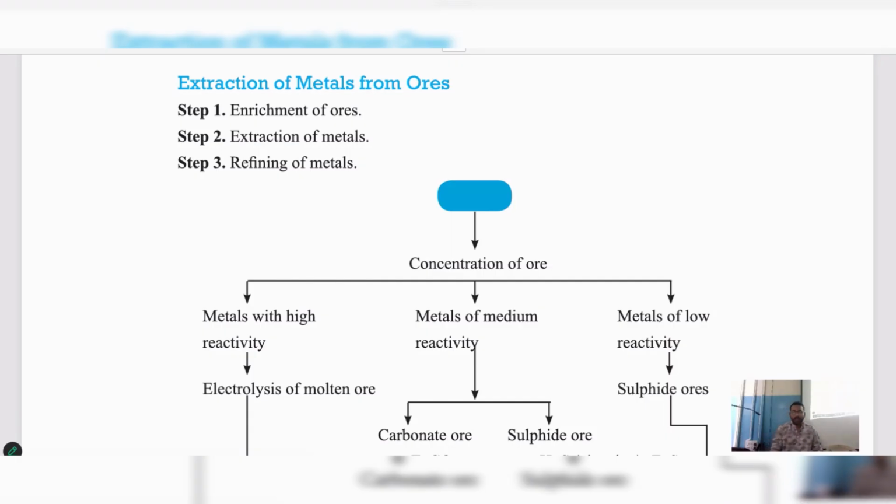Very interesting. Extraction of metals from its source. It follows three steps. How many steps are required? Three steps to extract them in its pure form. Except your least reactive metals, highly reactive metals, moderately reactive metals, what we have discussed right now, अब हमें जो डिस्कस किए थे बेटा हाईली रिएक्टिव मेटल मॉडरेटली रिएक्टिव मेटल अब हम उसको प्योर फॉर्म में किस तरह लाएंगे, how can we obtain them? We follow these three steps. The first step is enrichment of ore, second step is extraction of metal, and third step is refining of metal. Enrichment of ore, extraction of metal, and refining of metals.